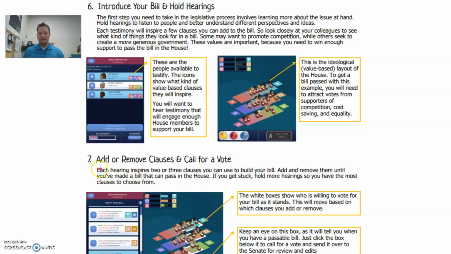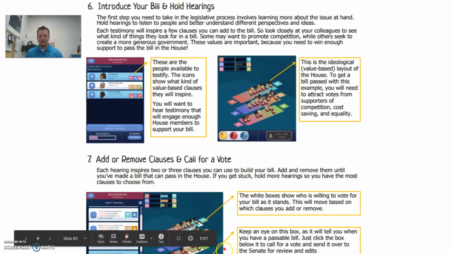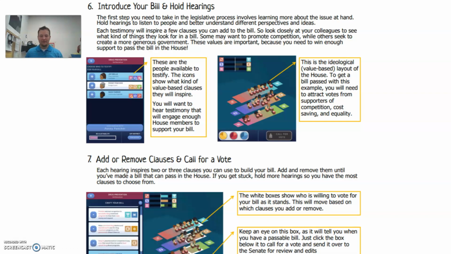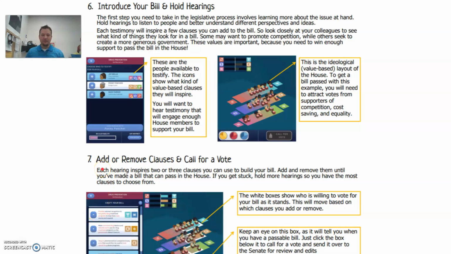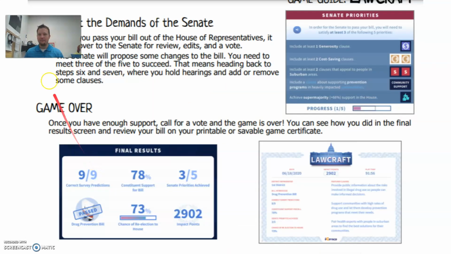On number 7 here, this is where you're adding and removing those clauses to get the vote to pass. You'll have a counter, and it's not shown here, but down on the bottom right of your screen, it'll say vote will pass or vote won't pass. If it won't pass, you'll need to figure out how you can get it to pass. That's where you're adding and removing these clauses by touching the plus or minus on the side here. You'll get a little bit more understanding when you start playing the game.